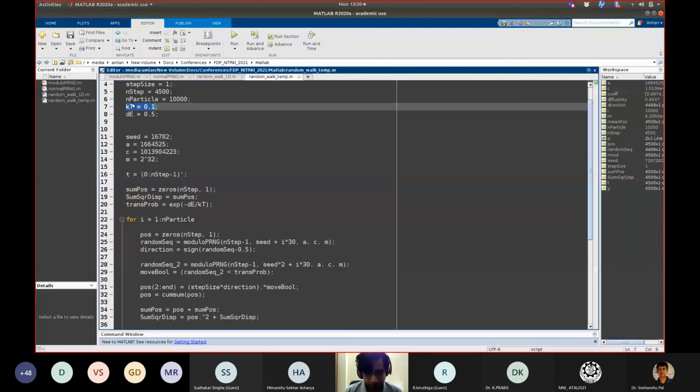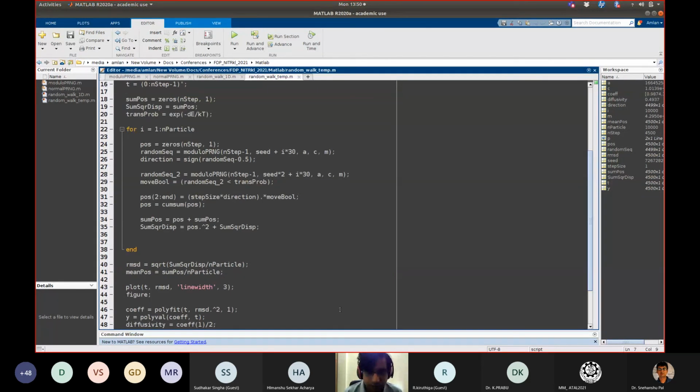I am not going into the details of the program here, that is not necessary, but you can see that in line 29, I am comparing whether a random value is larger or smaller than the transition probability. Got it? And the transition probability is given here. You can see I have written e to the power minus dE by kT. So with a given transition probability, the jump will happen or it won't happen. It will stay in the same position.